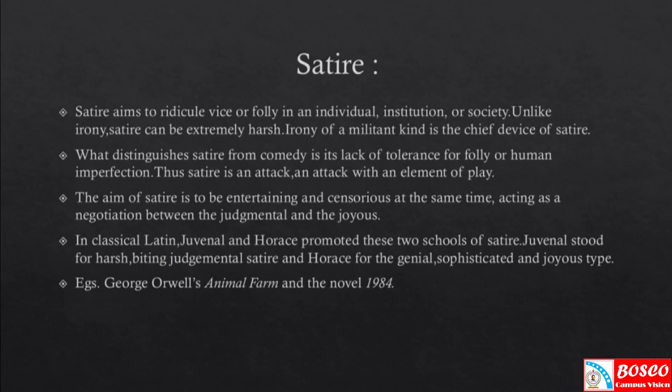Then irony of a militant kind. Irony, I already told you, is a type of humor, that means sarcasm. But irony of a militant kind. Militant means extreme or violent. That is, irony of a militant kind is the chief device of satire. Then what distinguishes satire from comedy? What distinguishes satire from comedy is its lack of tolerance for folly or human imperfection. That is the difference between satire and comedy.